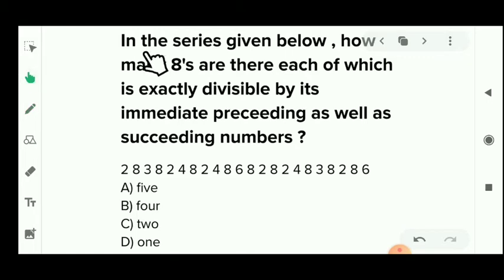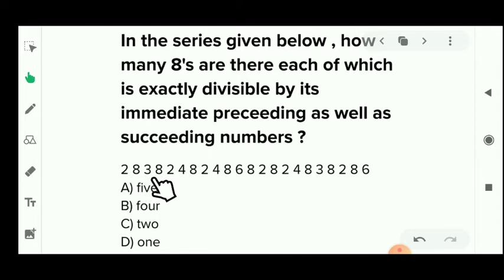That is, in the series given below, how many 8s are there in each of which is exactly divisible by its immediate preceding as well as succeeding number? मीन्स हमें ऐसे 8s को पिक करना है केवल जिनके पहले डिजिट और बाद के डिजिट दोनों डिविजिबल होने चाहिए. लेट्स सी. You can see this 8. Before the 8 2 is here, and after the 8 3 is here. 8 is divisible by 2, but it is not divisible by 3, so we can't take this 8.